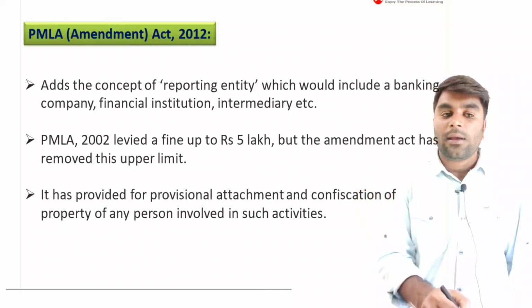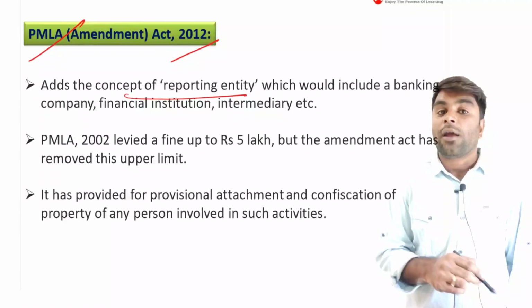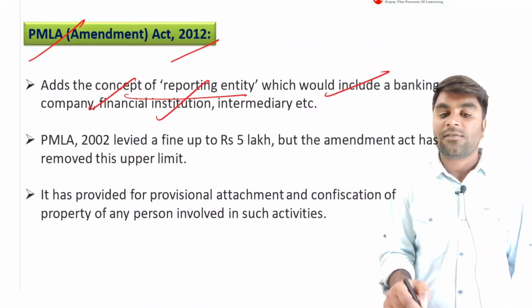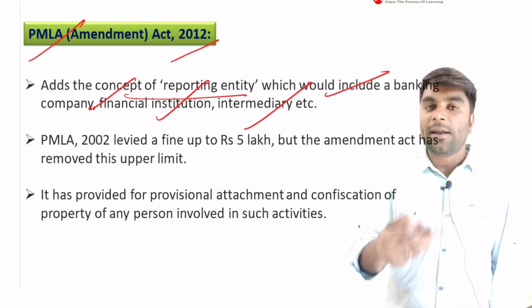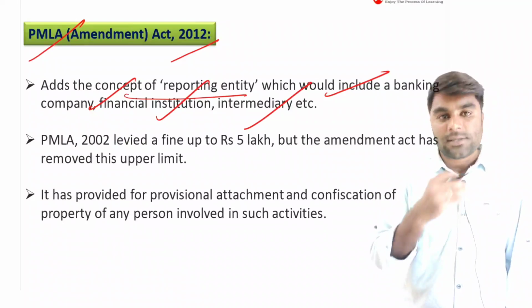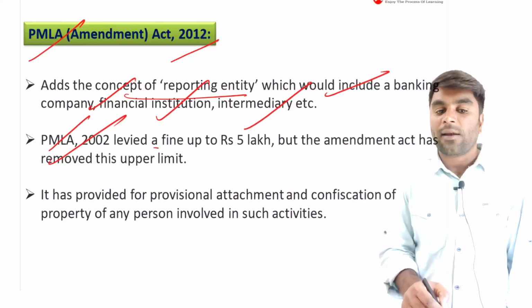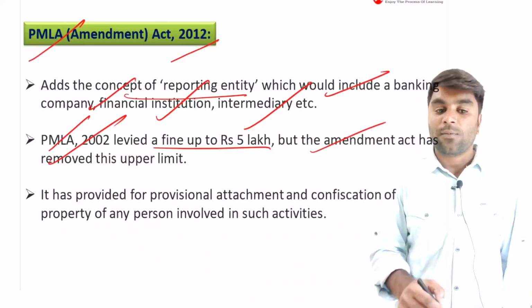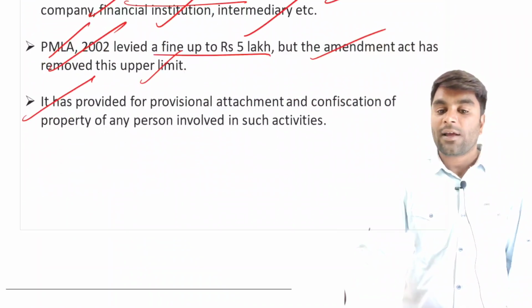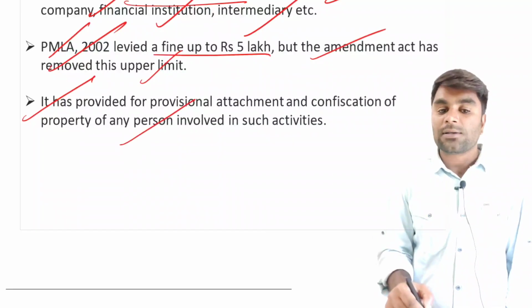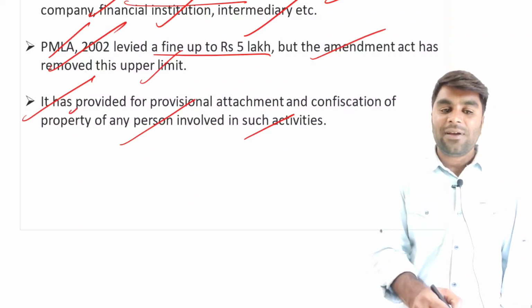Next, when we look at the PML Amendment Act, it adds the concept of a reporting entity, which includes banking companies, financial institutions and intermediaries. This simply means that if the transactions involve any kind of fraudulent activities, the concerned authorities need to be informed. The PMLA 2002 levied a fine up to 5 lakh, but the amendment has removed the upper limit, so now any amount can be imposed. It has also provided for provisional attachment and confiscation of the property of any person involved in such activities. Provisionally, the property will be confiscated. These are the amendments.